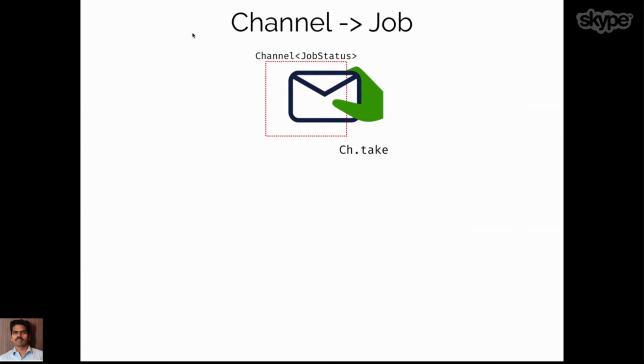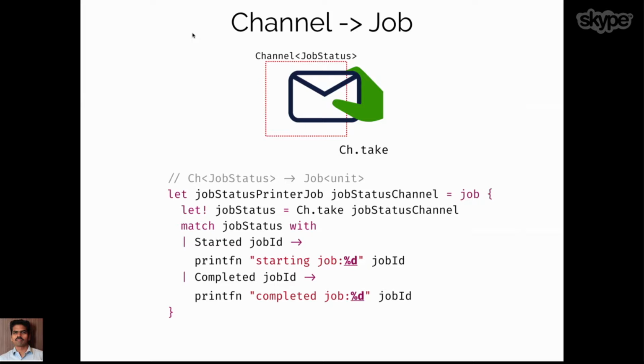On the other side, we have another job, which we create through another function called job status printer job. It takes the job status channel, takes the status from the channel, sees whether the job status is started or completed, and prints something accordingly. So it's pretty simple stuff.